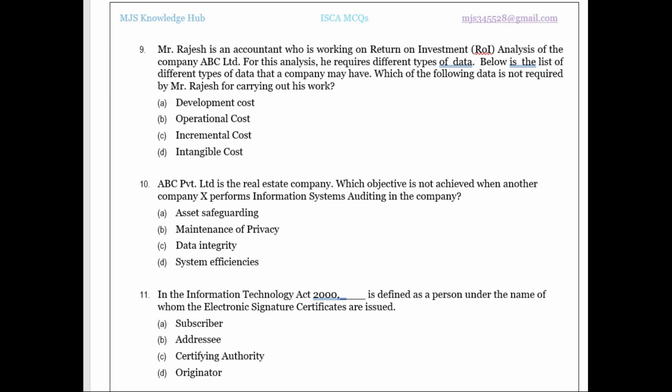Those incremental costs will come only after we get into the project, after we reach a certain stage. If you remember the percentage of completion in any construction contracting, after coming to a certain stage we can make an estimation for the incremental cost. But initially, to understand the return on investment we are going to get from the project, we need the development cost, operational cost, and tangible and intangible benefits. So what is not required? Incremental cost data is not required for the accountant.